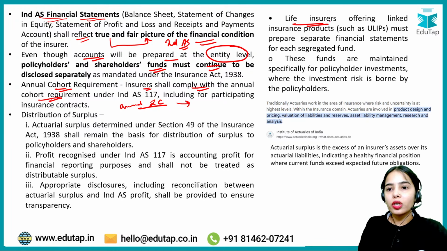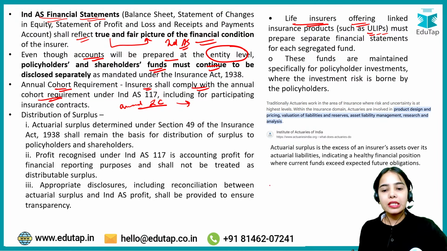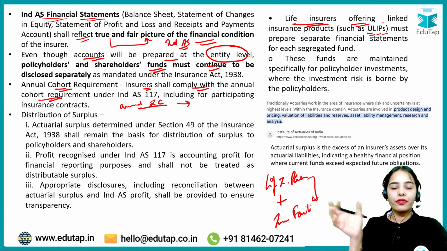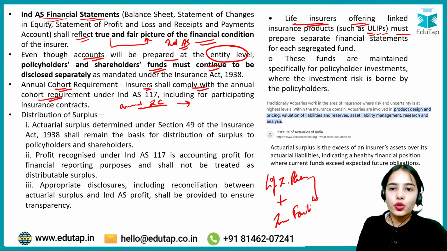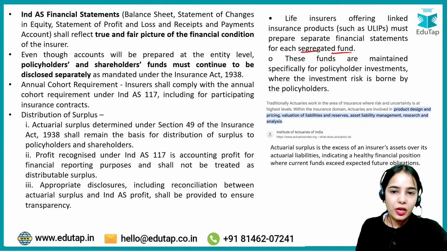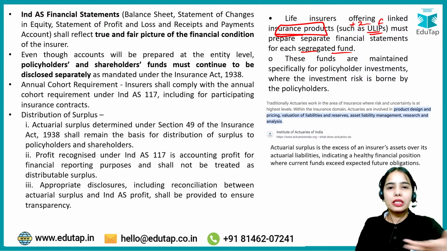Life insurers offer the unit linked investment plan. That means these are the life insurance plans that are also providing some investment facility. So these are the unit linked investment plans, linked with the investment. Life insurance companies offering linked insurance products must prepare separate financial statements for each segregated fund, because these unit linked plans are insurance products, but they are also providing the investment facility on the basis of the risk profile and such.